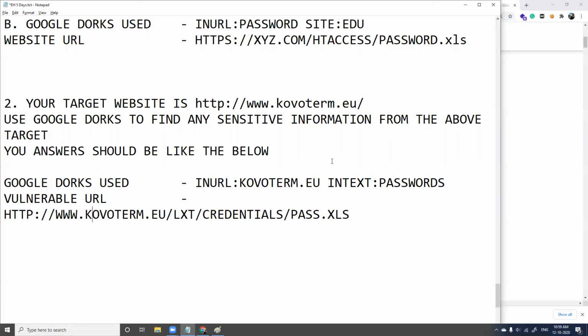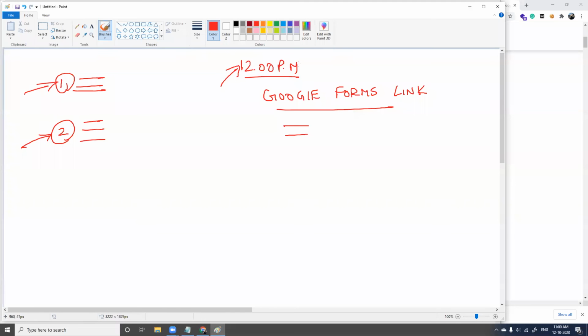In case you are from another country, you still have to find vulnerable websites from India, 2 college websites from India, not from your country. You will have a deadline of submitting your assignments before 5 p.m. today. After 5 p.m., if you submit, it will not be accepted. So please try to submit it before 5 p.m.